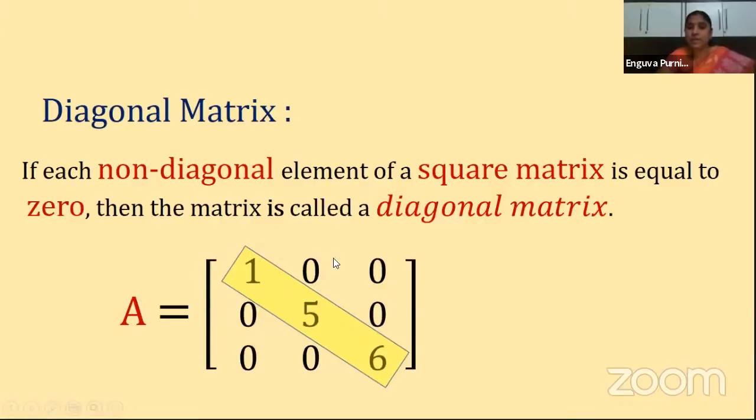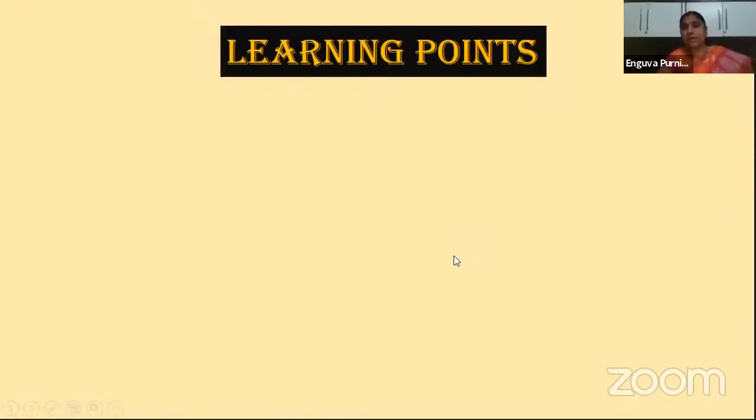So other than these elements, how many? If it is a 3 by 3 matrix, we have 6 other elements. Yes or no? Other than these 3. If it is a 2 by 2 matrix, then we have 2 other elements. Clear? Like that, whatever the remaining elements other than the diagonal elements, all of those must be zeros. Then only we can say that the matrix is a diagonal matrix. Clear, children? So these are the things I covered in the last session.